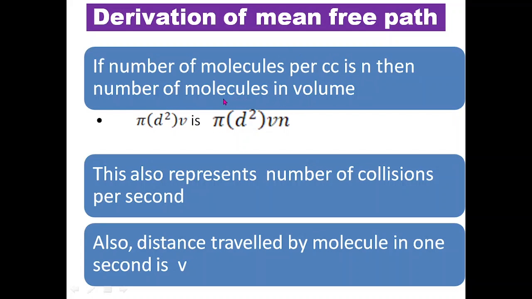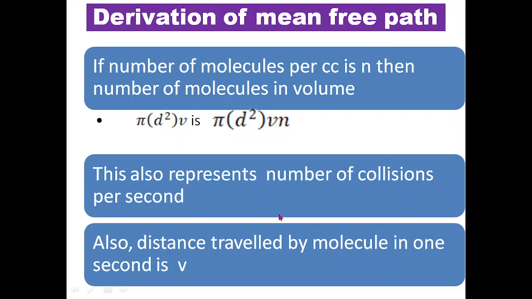then the number of molecules in this much volume that we have considered, pi d square v, will be equal to pi d square v into n. This will also represent the number of collisions per second, because this single molecule is moving in this volume, and it will of course collide with all the molecules within this volume. So this number, pi d square v n, will also represent the number of collisions per second.